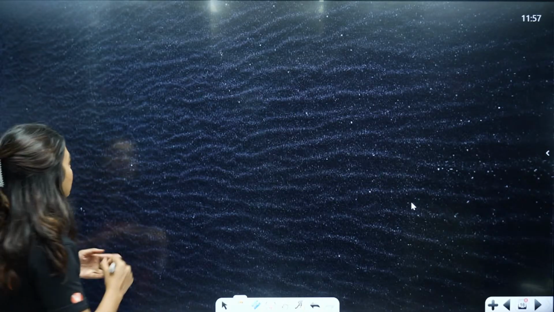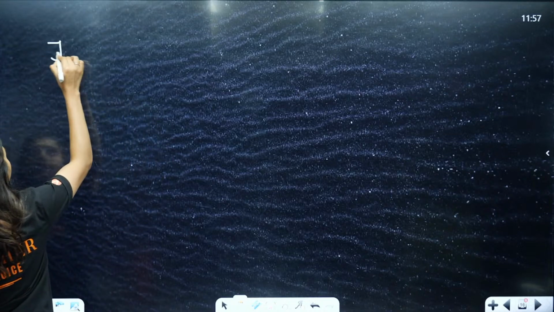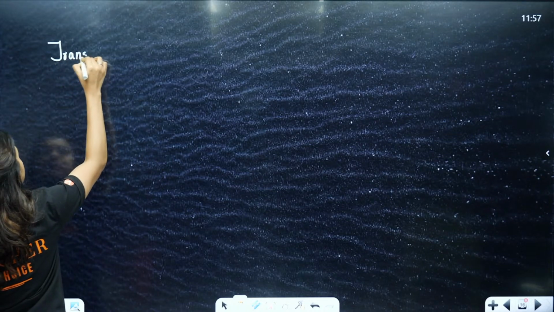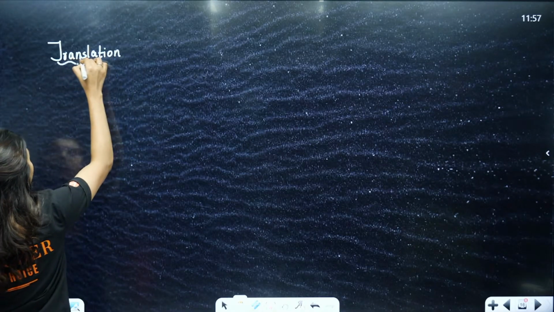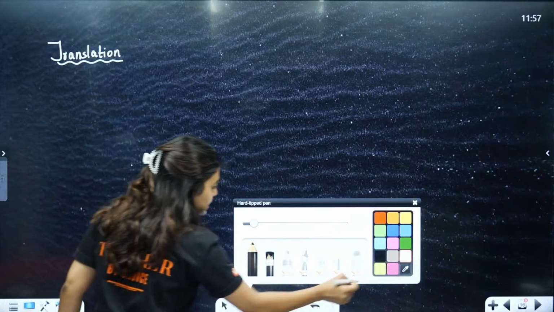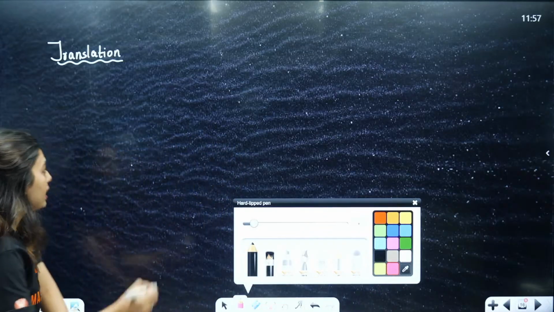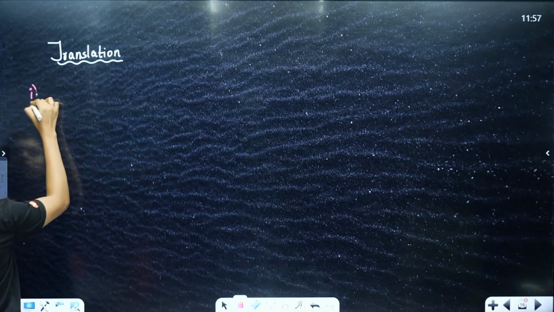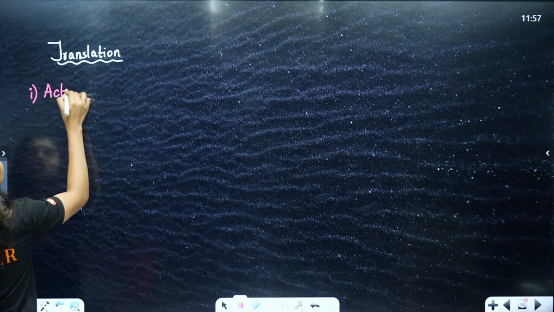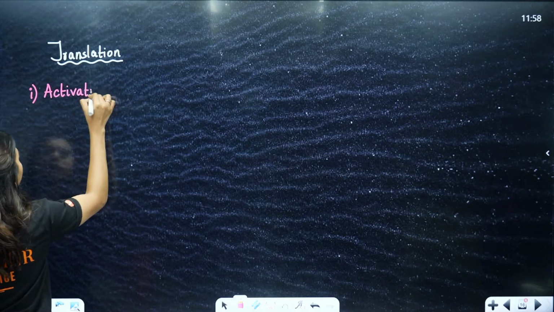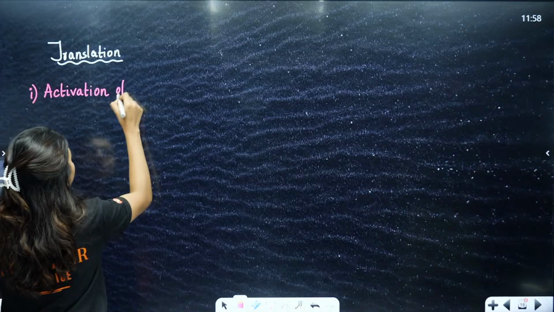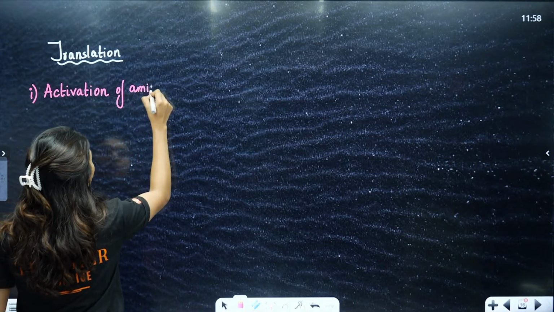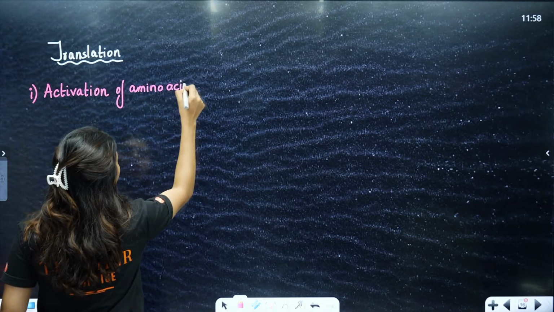Okay. So the first step in translation, students: here, remember, in translation also initiation, elongation, termination, everything happens. But the first step that happens is activation. We can also say aminoacylation, but we can say activation better. So we can write activation of amino acid. You'll be thinking, ma'am, what is activation of amino acids?